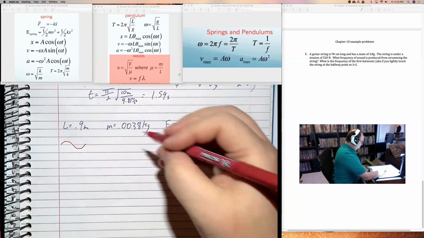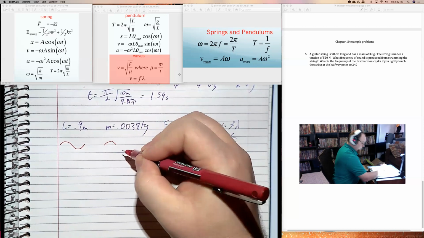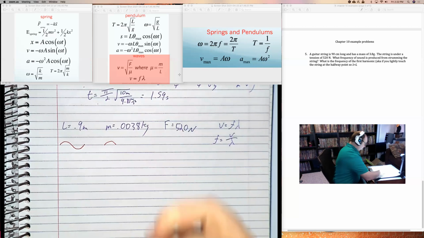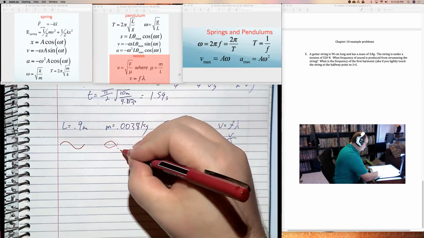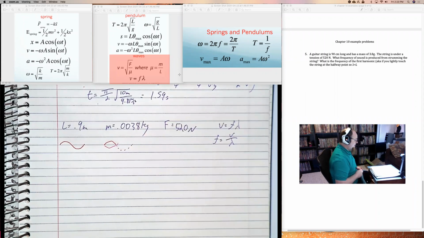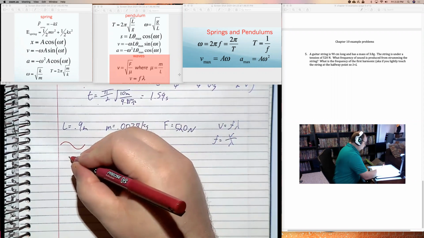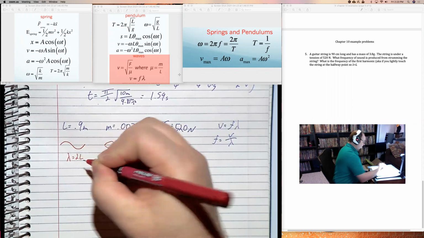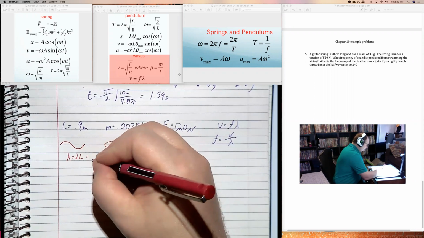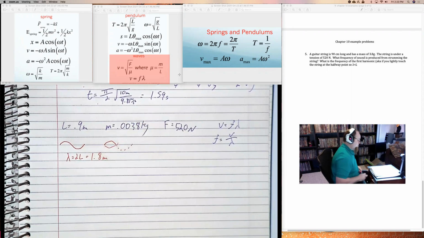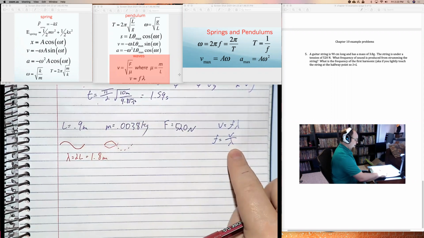And that's not what it's doing. It's bouncing between here and there, back and forth. You see, the reason why is I have half of a wave. When you just strum a string, you have something where the wavelength is twice the length, which means my wavelength is 1.8 meters. So there's the number for lambda.